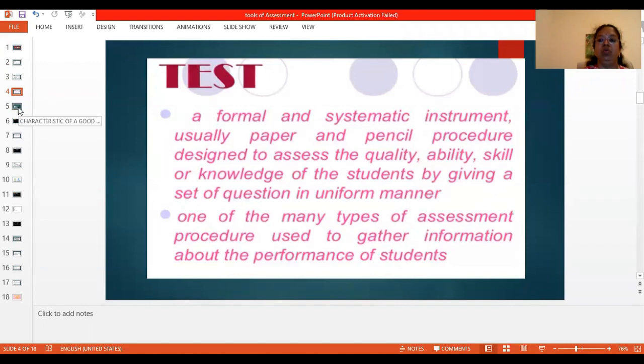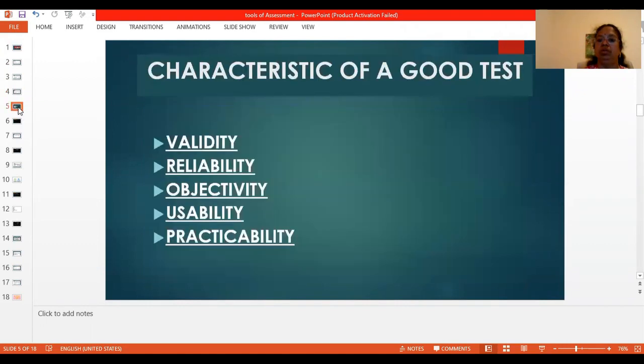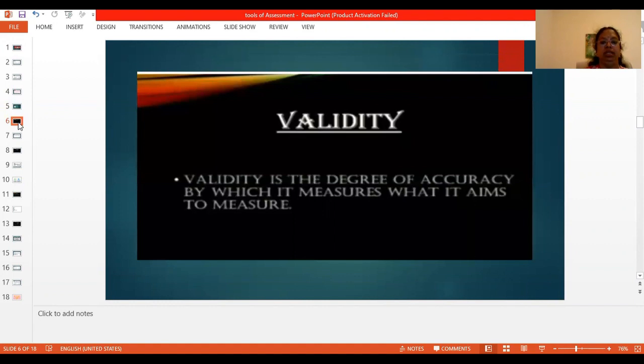So we will see now what are the characteristics of a good test or assessment or evaluation, we can say. There are many other characteristics. In this session, we will see validity, reliability, objectivity, usability, and practicability. First, we will see what is validity.